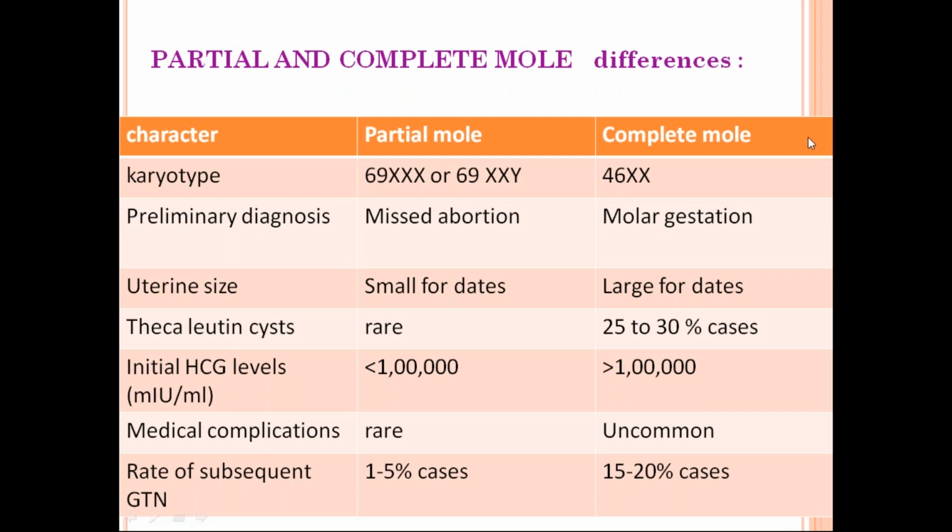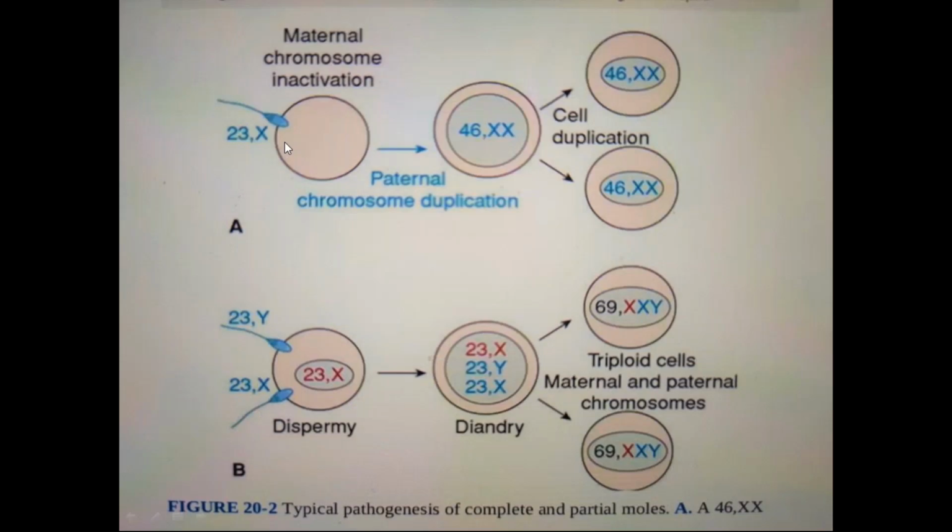So how does this complete mole come? You can see here. This is an ovum where there is no nucleus, that is an empty ovum. When an empty ovum gets fertilized with a haploid sperm, this 23X is nothing but a haploid sperm, it forms 46 XX chromosomes. So 46 chromosomes in XX pattern. So this will undergo duplication to form 46 XX and 46 XX.